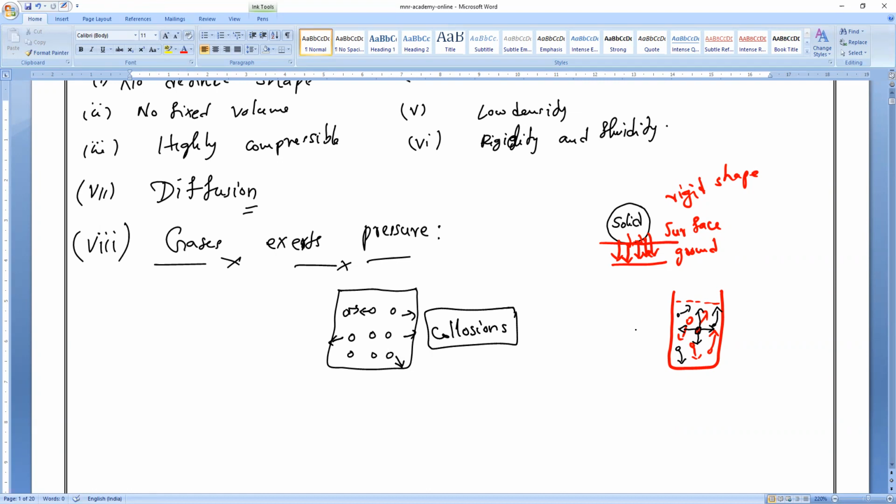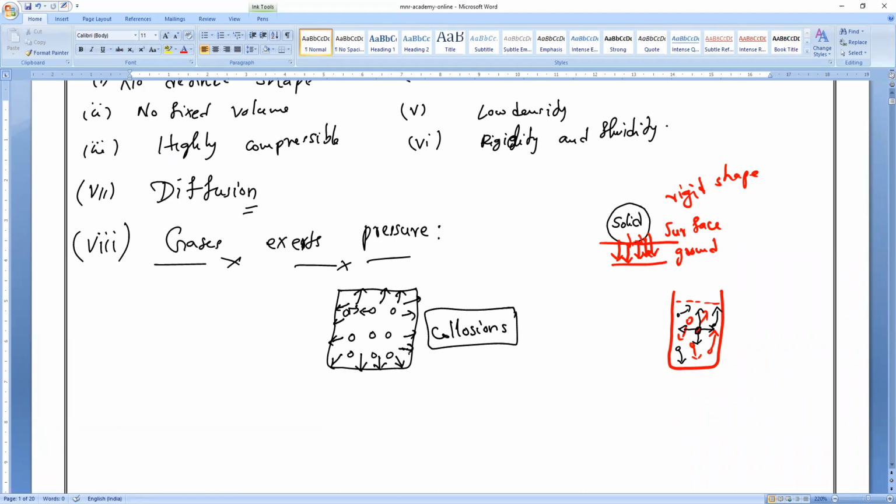Similar to liquid, but liquids will exert pressure within the liquid. But here, the gases will always exert pressure on the walls of the container. They want to escape because of high kinetic energy, so they will exert more pressure on the walls of the container. That is the reason. Understand, Mari?